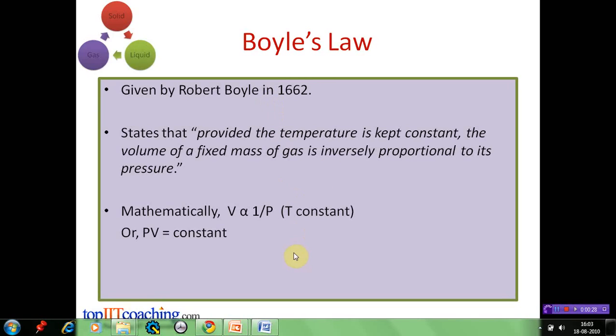In terms of symbols, we can write that V is proportional to 1 upon P when T is constant, where V is the volume of the gas, P is the pressure of the gas, and T is the temperature of the gas. So at constant temperature, volume is inversely proportional to the gas pressure. Or PV is equal to constant. This is Boyle's law.